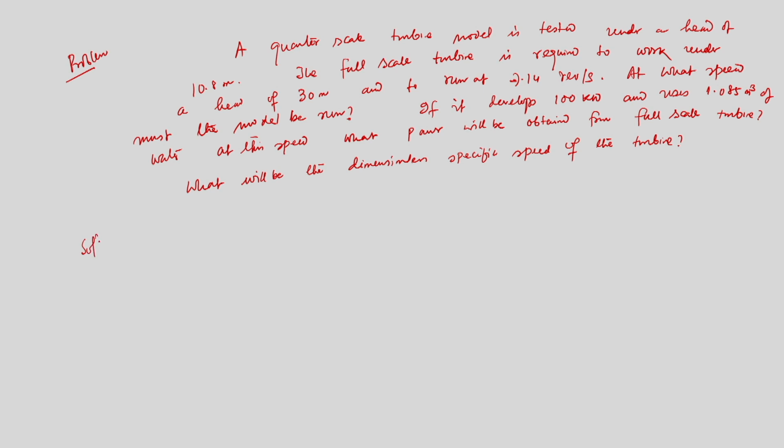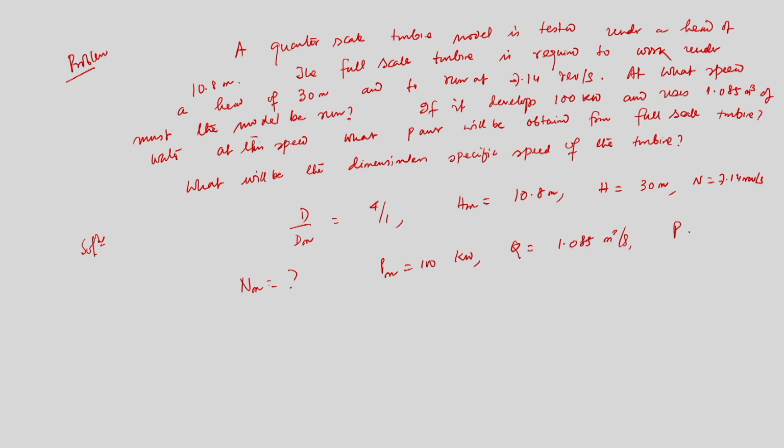So we have to solve this problem. How can we solve? So what is given? D by dm, full and model, is equal to 4 by 1, hm is equal to 10.8 meter, h is equal to 30 meter, n is equal to 7.14 revolution per second, that is given. So we have to find out Nm is equal to how much. Pm is equal to 100 kilowatt, Qm is equal to 1.085 meter cube per second, then P is equal to how much.